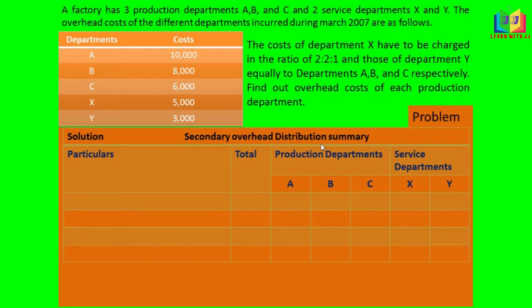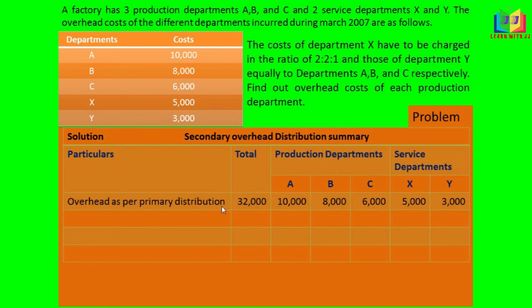We'll start doing the problem now. This is the format for the secondary overhead distribution summary. First, we have to write the primary overhead cost. For A it's 10,000, for B 8,000, for C 6,000, for X 5,000, and for Y 3,000. The total is 32,000.